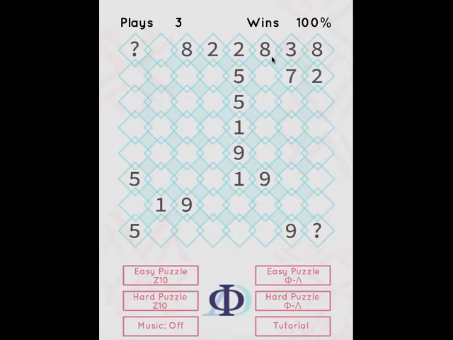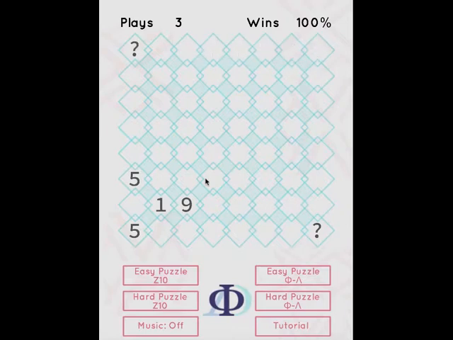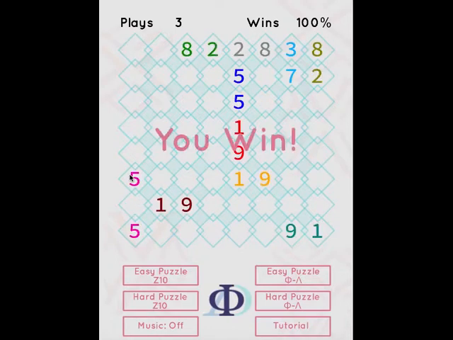We have this huge connected cluster here, which adds up to 10, 10, 10, 10, 10, 10, 10. So yep, that's a multiple of 10. This is also a multiple of 10, and this is a question mark. So let's just implement that. Boing, boing. Why am I saying boing? Nothing's bouncing. And then we have this 5 and a 5, which are 2 steps from each other, far away from everything else, so we can just bring them together, and again, we win.